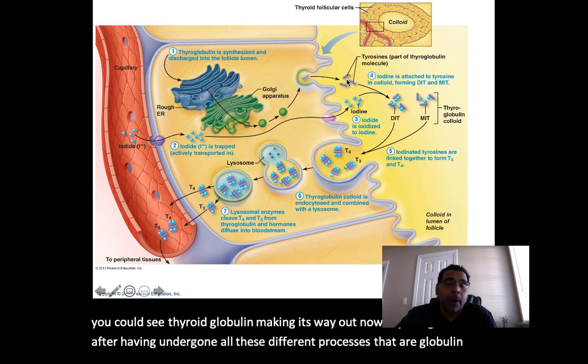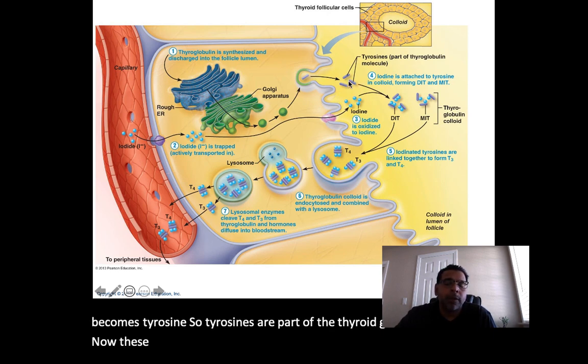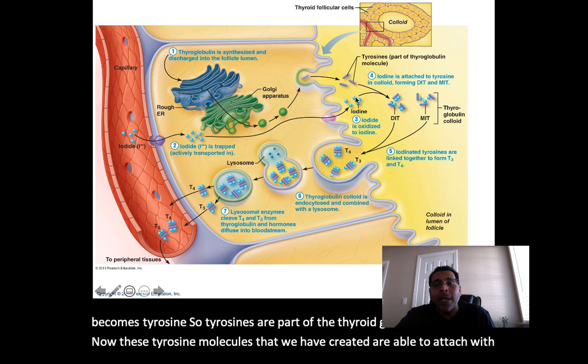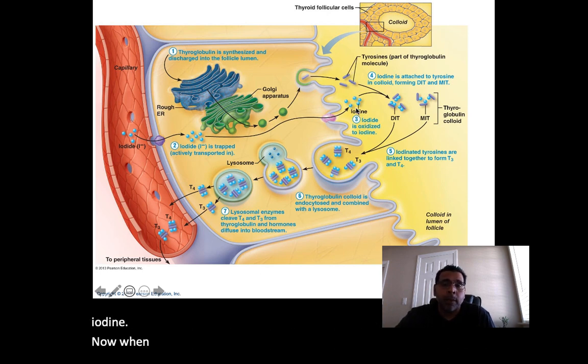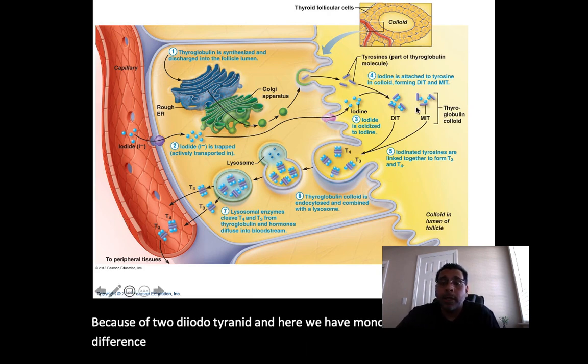So tyrosines are part of the thyroglobulin molecule. Now these tyrosine molecules that we have created are able to attach with iodine. Now when these molecules all start coming together, they form for us DIT, or di, because of two, diiodothyronine. And here we have monoiodothyronine. So the difference, one iodine atom attached to the tyrosines.